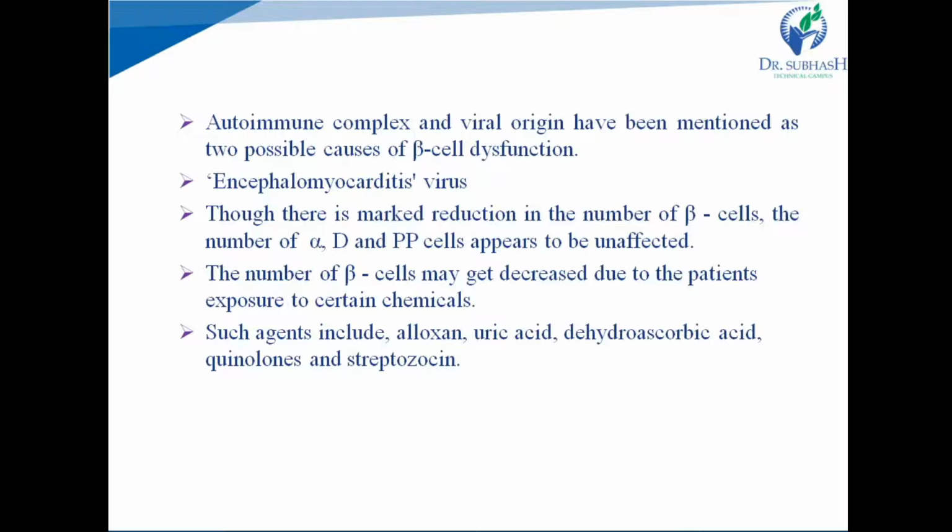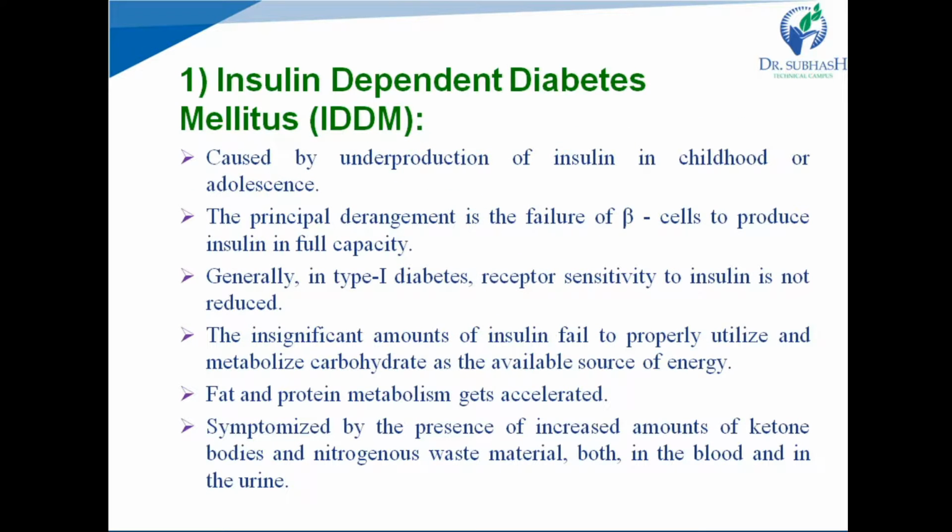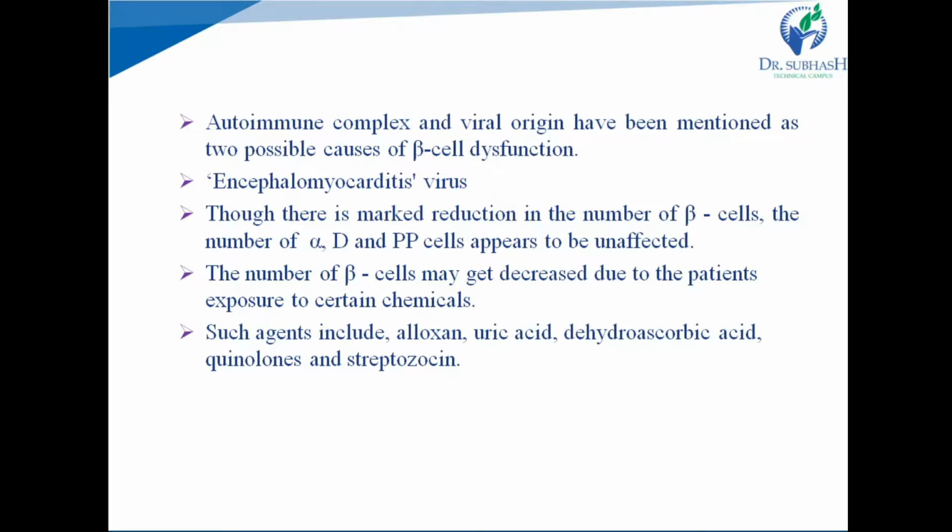So we can summarize type 1 diabetes as caused by underproduction of insulin. It can be seen more in children. In this type, receptor sensitivity is not lost, but our body cannot get a sufficient amount of energy. So to get energy, alternative pathways are accelerated, and due to this acceleration, the levels of ketone bodies and nitrogenous waste materials are increased in our blood and urine. The reasons for beta cell dysfunction are autoimmune complexes, viral origin or chemicals.